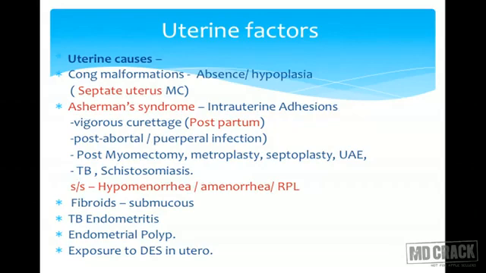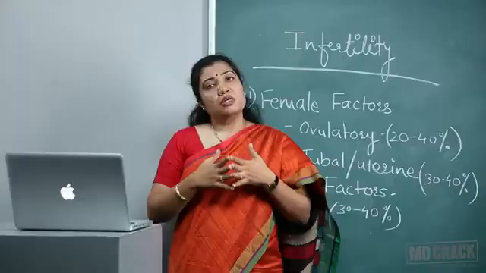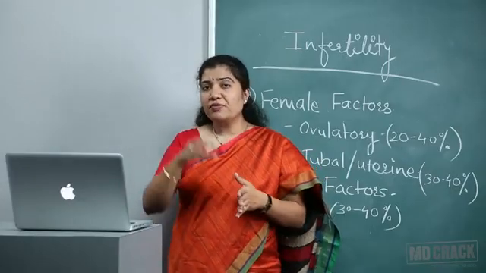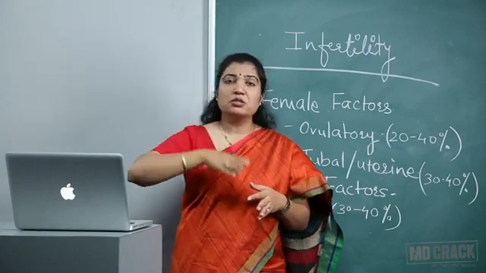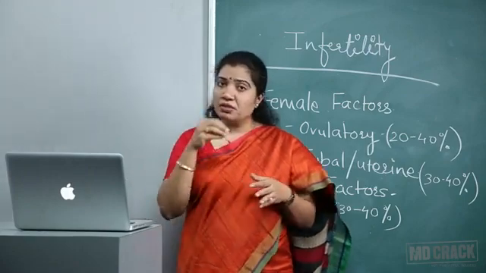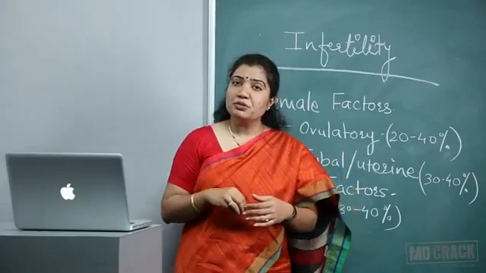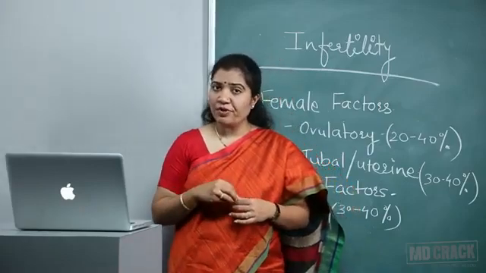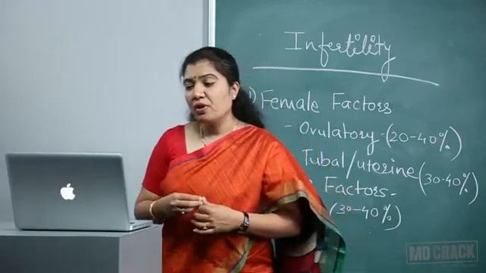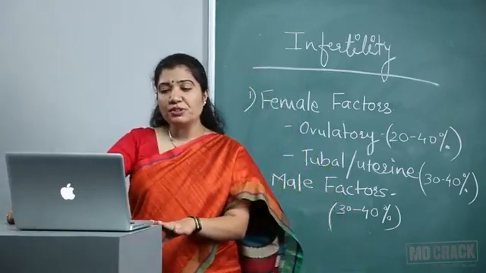Then coming to the other common variety seen in the uterine cavity, which is fibroids. Their locations are different, but the more the fibroid is towards the uterine cavity, the more likely that it will affect fertility. Again, the reason: because of the fibroids, the cavity is obliterated. If they are at the cornu, they can block the sperm entry. If they are at the submucous level, they will affect the nidation. The decidua would be defective and implantation would be affected. So fibroid is again a very important cause.